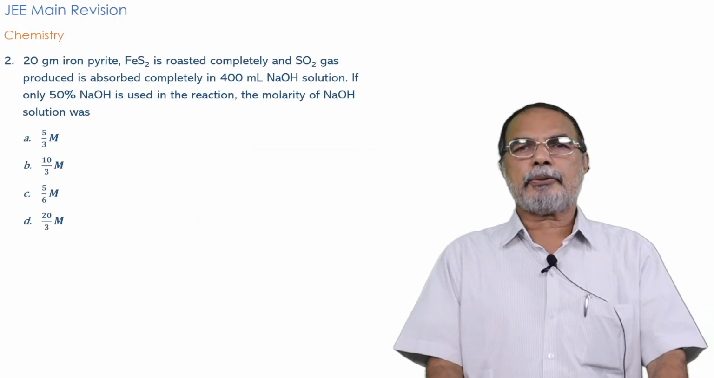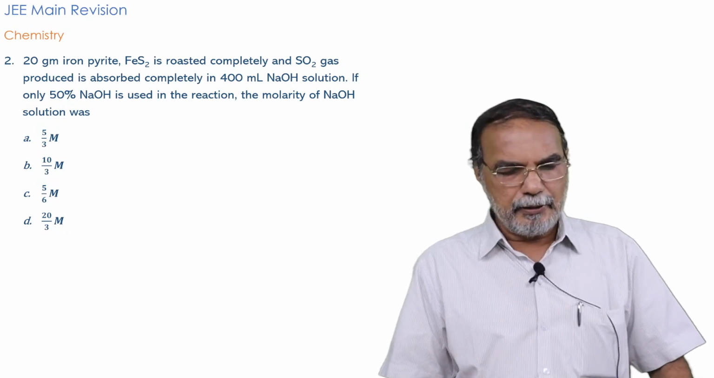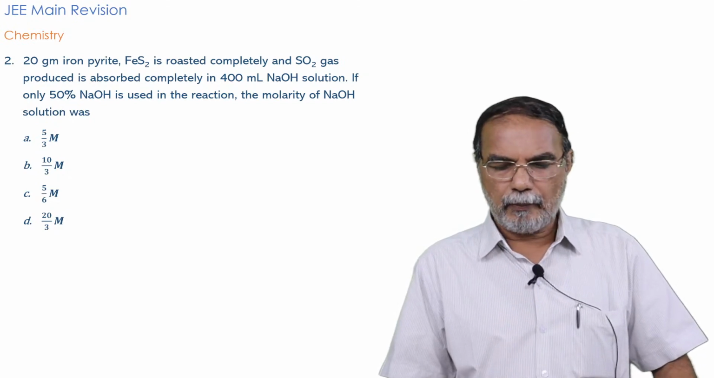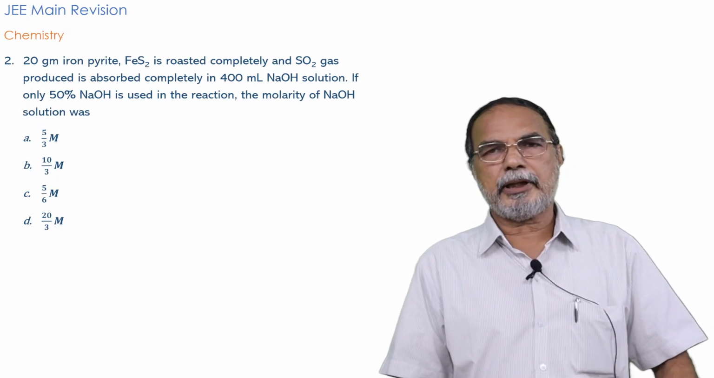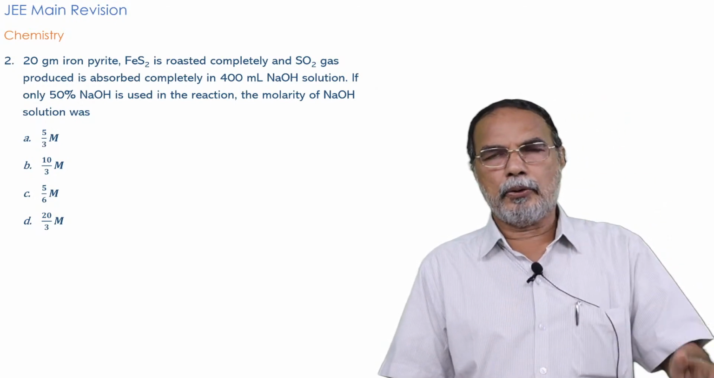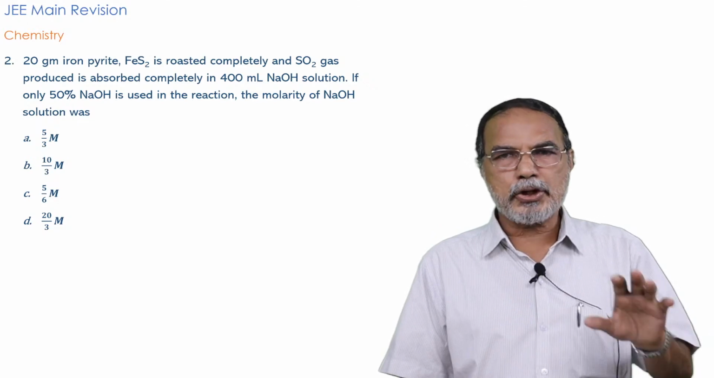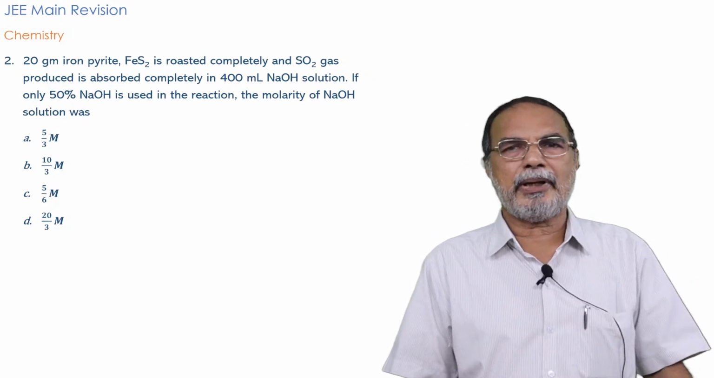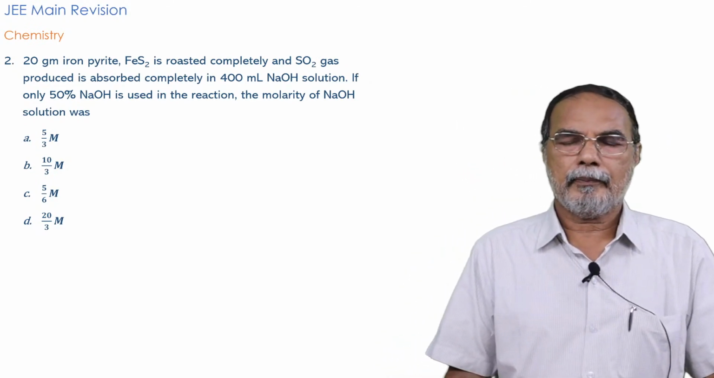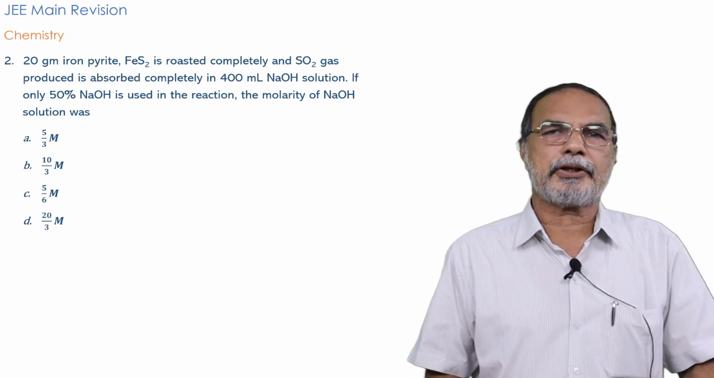Yeah, next question is again about stoichiometry. You can very carefully read the question. It is 20 gram iron pyrite. The formula is given, FeS2. It is roasted. Actually, the term roasted is a term in metallurgy where you heat the ore in presence of excess of air or oxygen to ensure complete oxidation of the metal ore into the oxide ore.